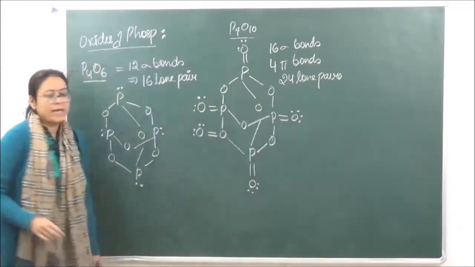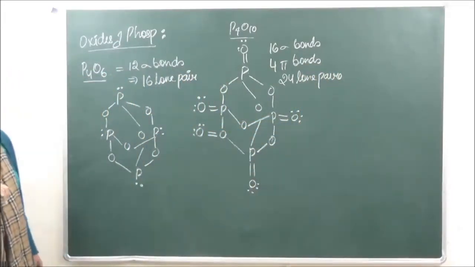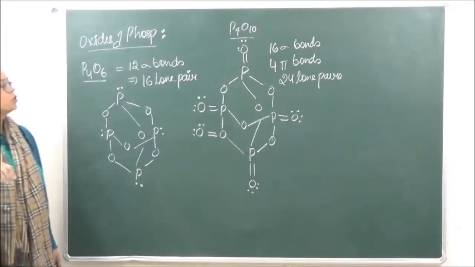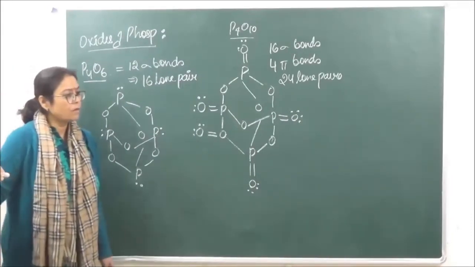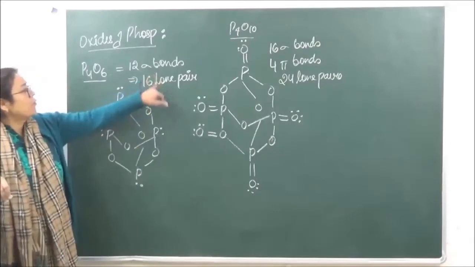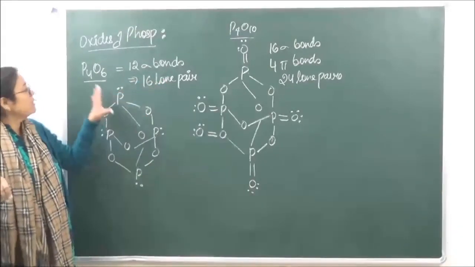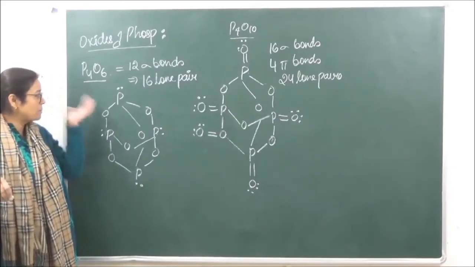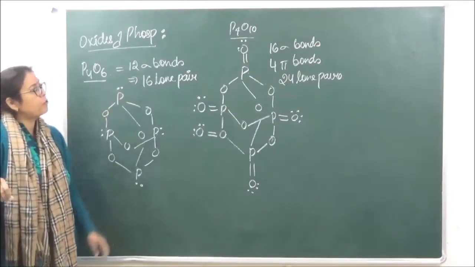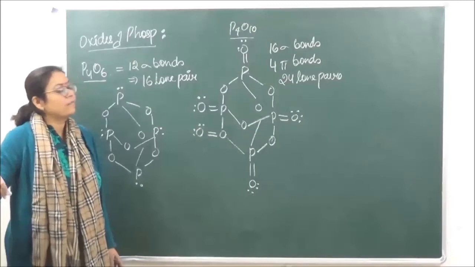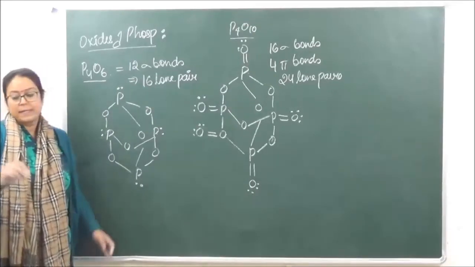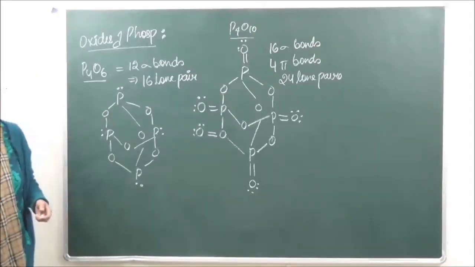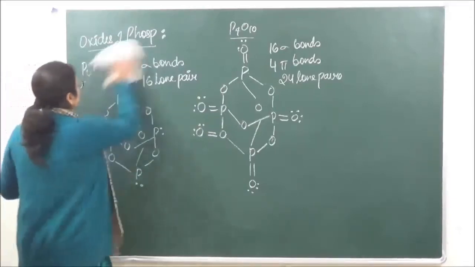Okay? So this is your phosphorus P4O10, and only the structures of both are in your syllabus. Questions can come from this, such as how many sigma bonds and how many pi bonds are in P4O6. So it has only sigma bonds, which are 12, or in P4O10, 16 sigma bonds and 4 pi bonds. Okay? Then the next topic which we have is oxoacids of phosphorus.